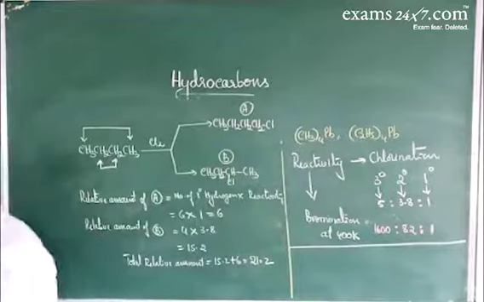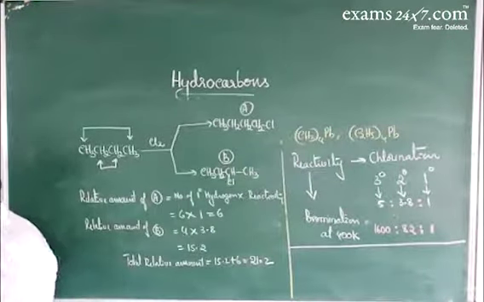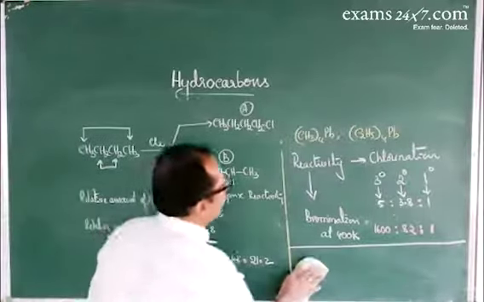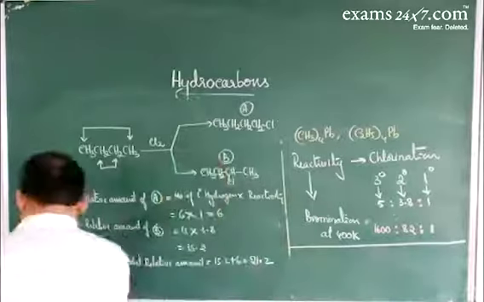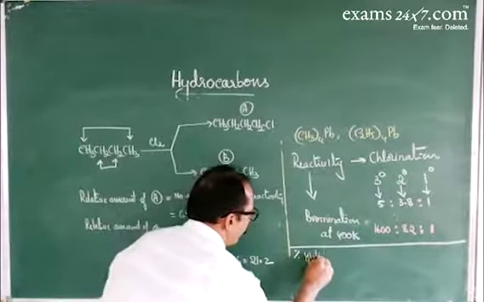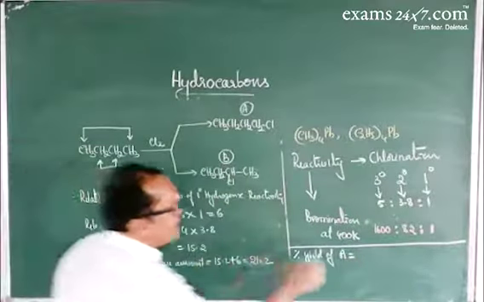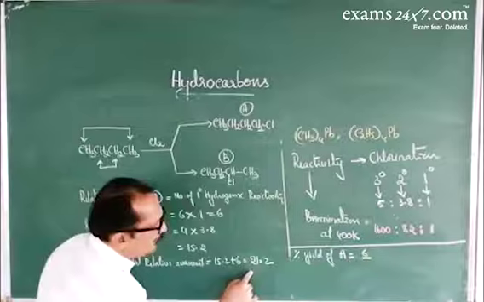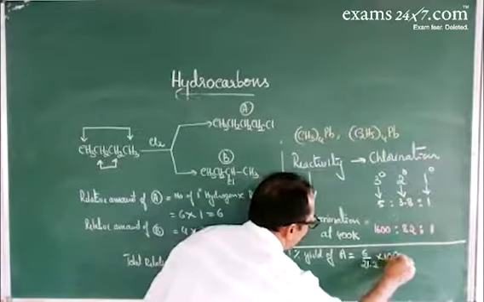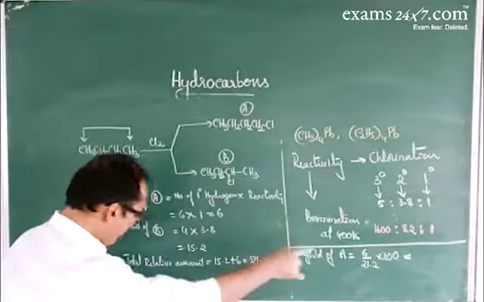Now we can calculate the percentage yield of the A and B products. In order to calculate the percentage yield of A, the relative amount of A, that is 6, divided by the total relative amount, 21.2, into 100.